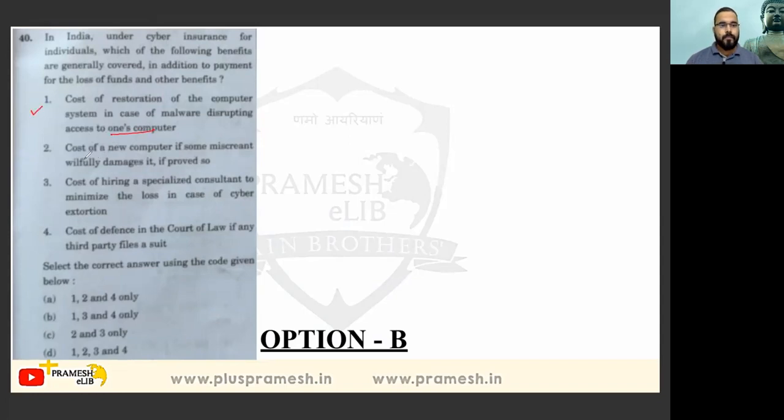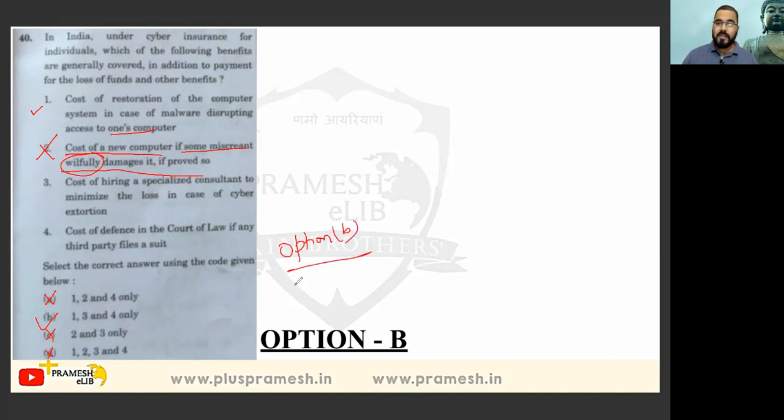Cost of new computers if some miscreant willfully damages it. See, insurance is for accidental purposes, not for willful defaulting. So option 2 will get eliminated automatically. They are not asking cyber insurance, they are asking our common sense regarding insurance technique. So option 2 will get eliminated. So option A, C and D will get eliminated, and automatically option B will be the correct answer.